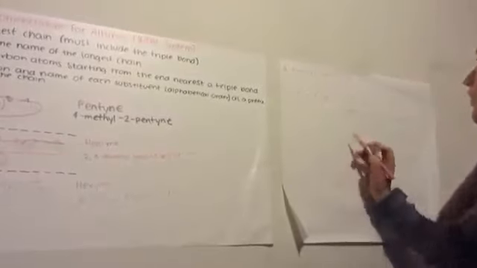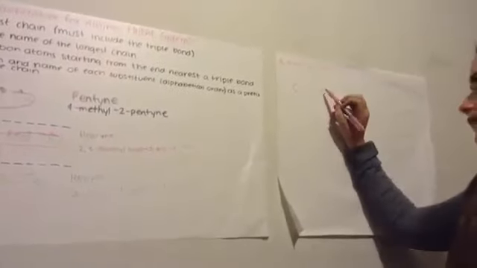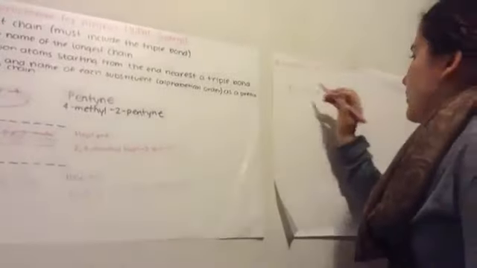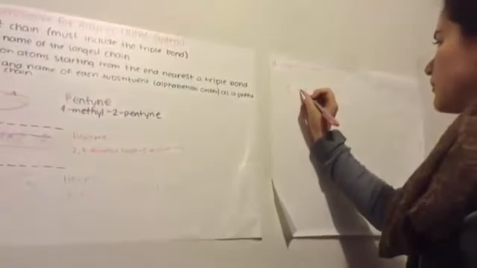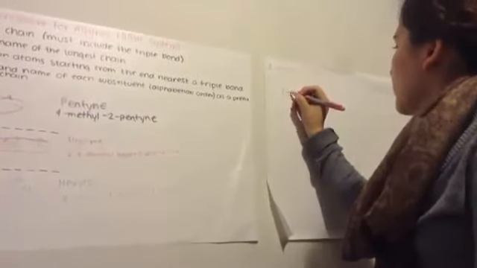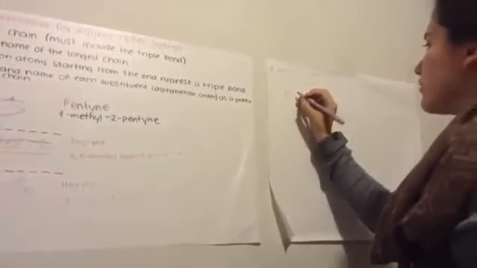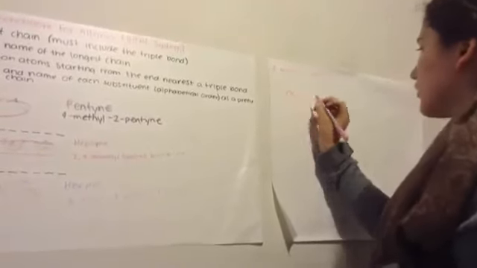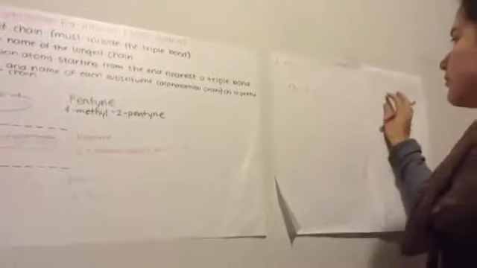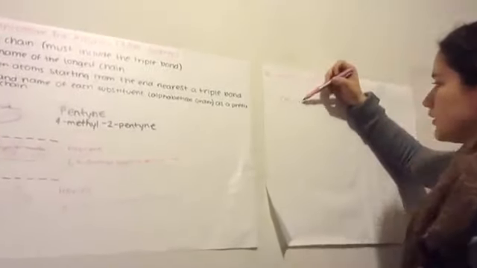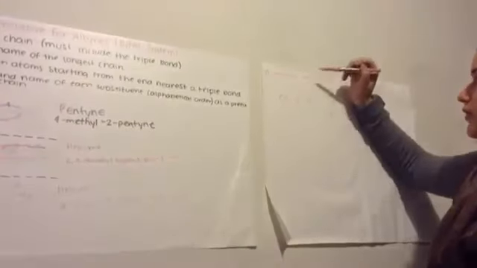And then each carbon must have 4 bonds, so we will complete them. This carbon just has 1 bond, so this is 2 bonds, and just like here. And then this carbon has 1, 2, 3, 4 bonds.